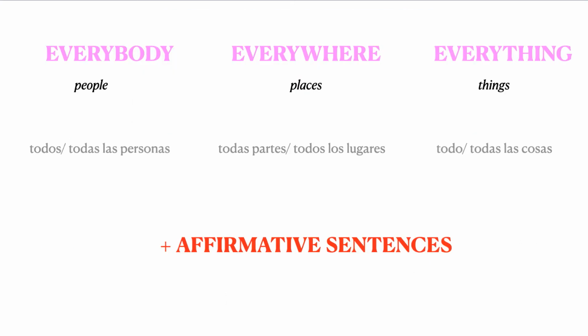We're going to start with every. Every means todo, todas, and we can use it with the different indefinite pronouns. For example, everybody means todos, todas las personas. Everywhere means todos los lugares, todas partes. Everything, todo, todas las cosas. Remember, we always use everybody, everywhere, and everything with affirmative sentences, never negative, okay?